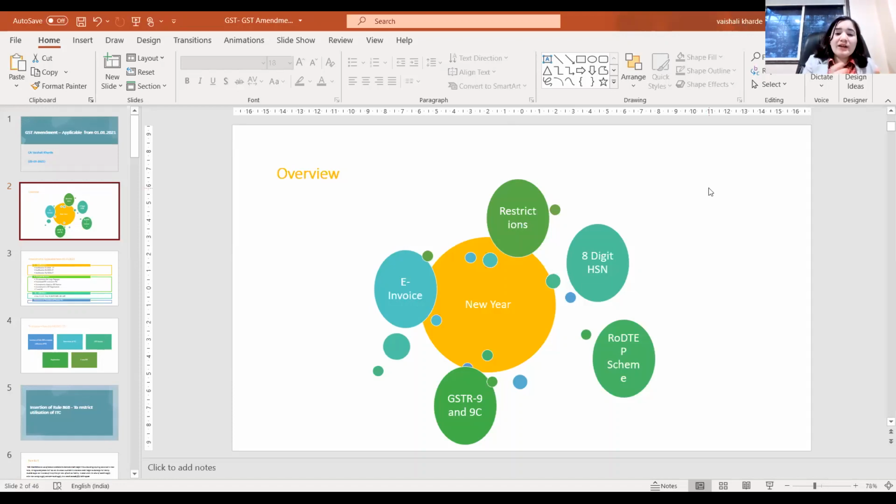Now, what are the major amendments? First, in certain cases, 8-digit HSN is mandatory from the 1st January. There are certain chemicals, etc., wherein they have now made it mandatory to disclose the 8-digit HSN. Then under the FTP, they introduced the RODTEP scheme. Definitely, this is not related to GST, but for exporters, this was a big change from the 1st January 2021. Then there are many changes in the GSTR 9C for 19-20.